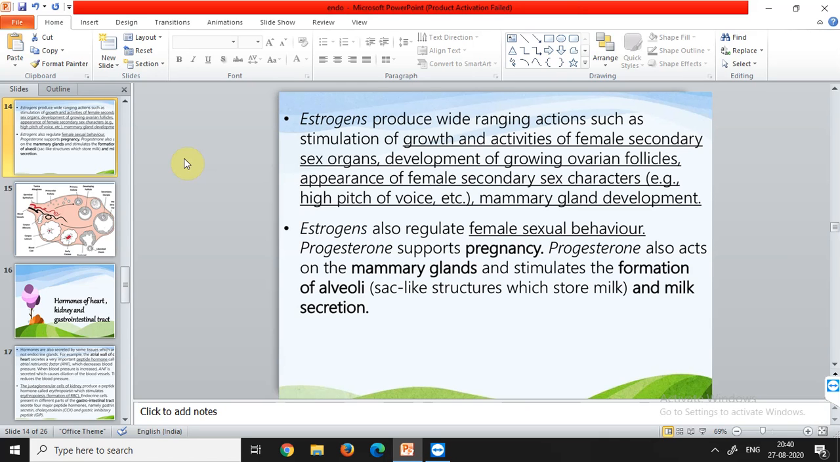Progesterone supports pregnancy. Progesterone also acts on the mammary glands and they stimulate the formation of alveoli. What are alveoli? The sac-like structures. You must have also studied alveoli in the lungs, but these are similar structures present in the mammary glands. That's why the term alveoli is given again, and they are sac-like structures that store milk, and milk secretion is also done under the influence of progesterone.